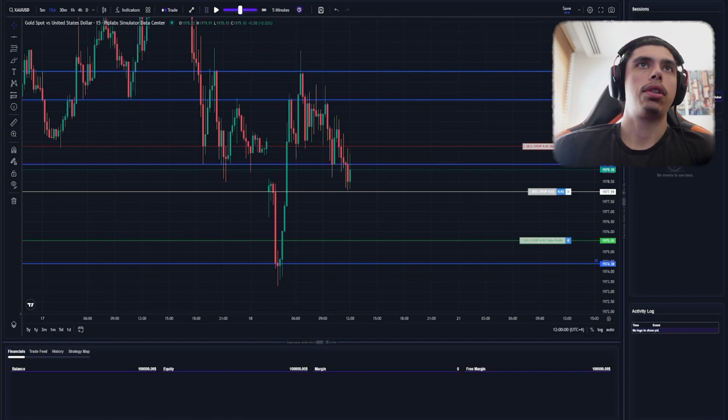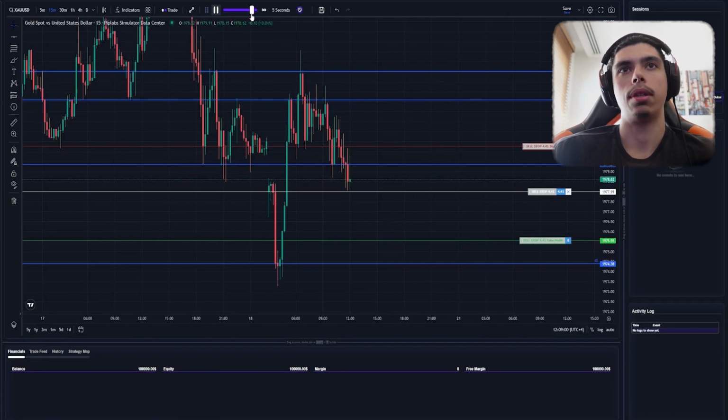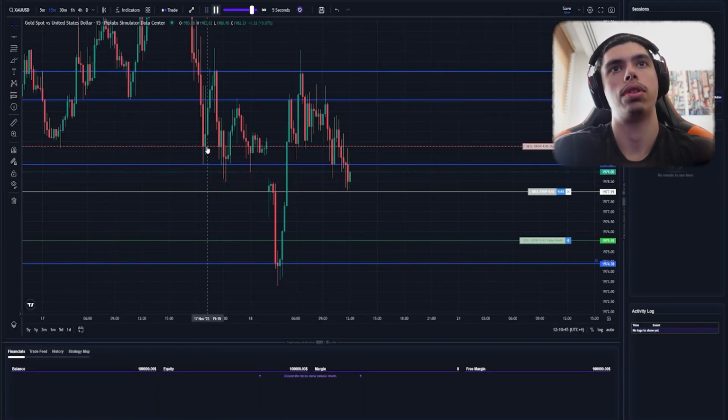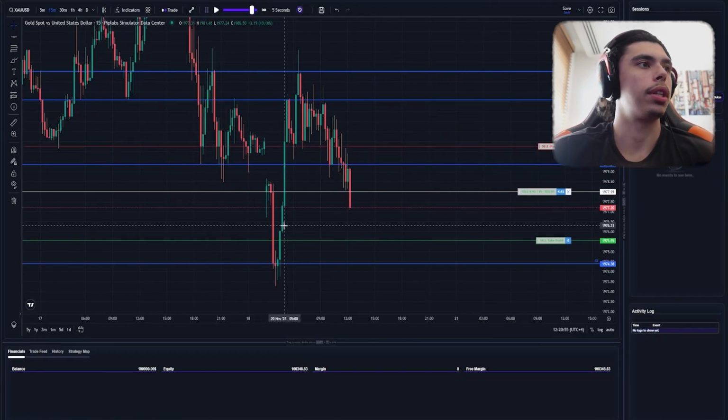So let's go ahead and play this by ticks here. We'll play it by 5-second ticks just to watch it, and simulate like we were actually in the market here. We'll speed it up, of course, and see how this ends up going. So break of the lows, interested to take a sell here. Okay, so we got triggered there now.